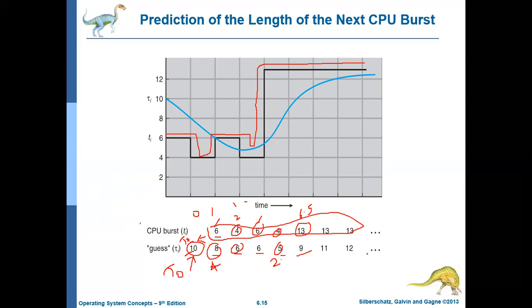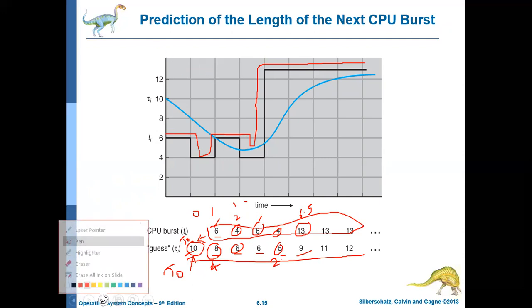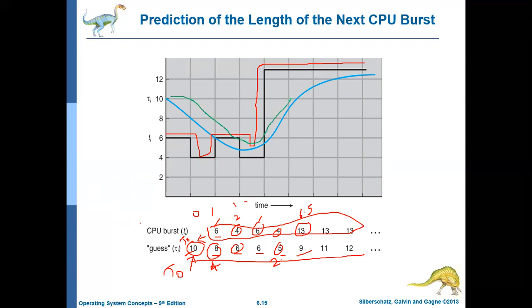Now if you plot this as a graph, what you will get is the other graph that is drawn. So this is what you are getting. It is behaving in a similar fashion, so you can almost predict how it behaves. This is how we can implement the shortest job first algorithm.